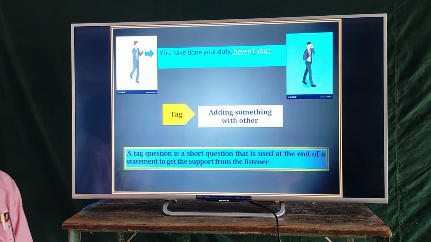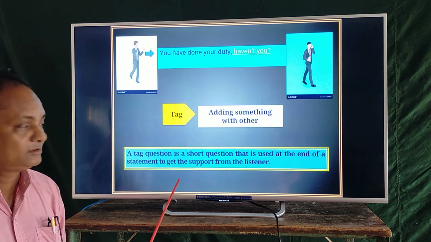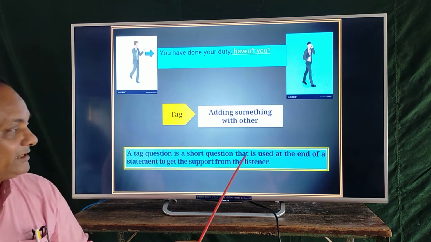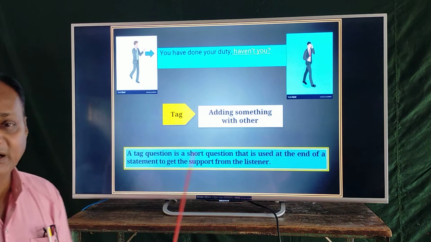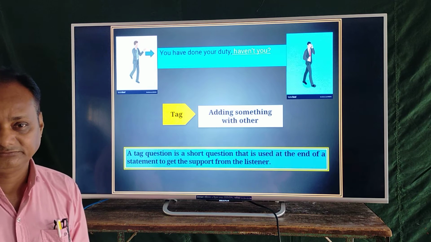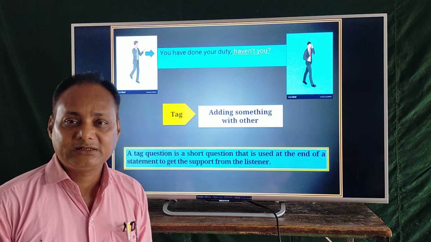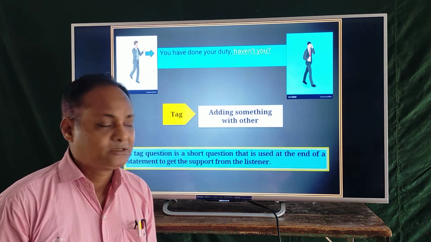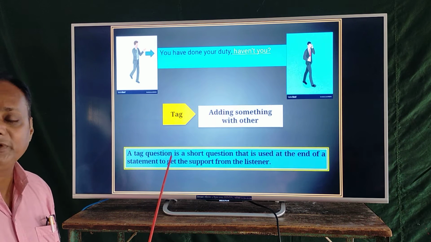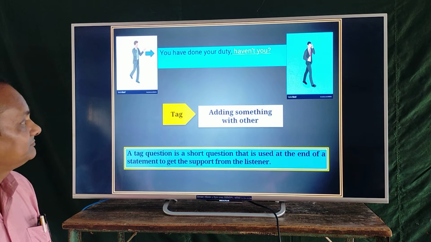So, in this way, we can define tag question. A tag question is a short question that is used at the end of the statement to get the support from the listener. Do you understand it easily? Dear students, now we can know what a tag question is.